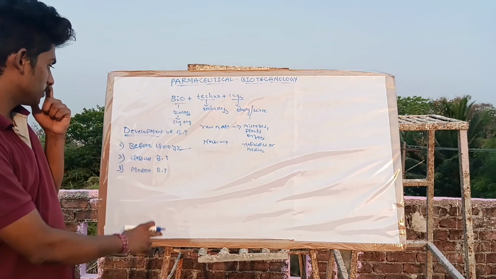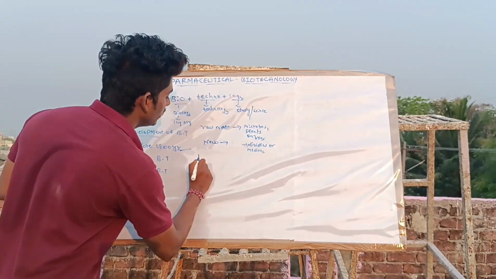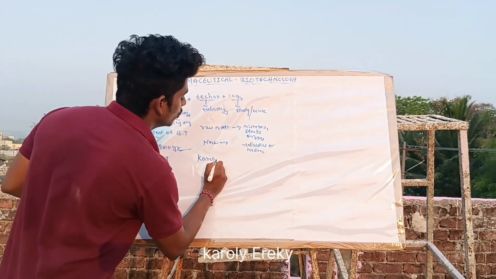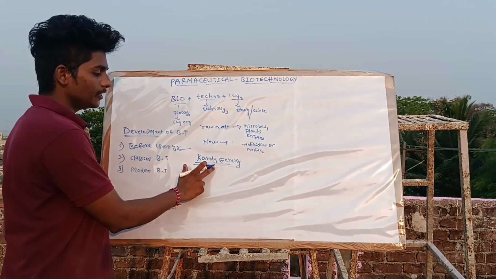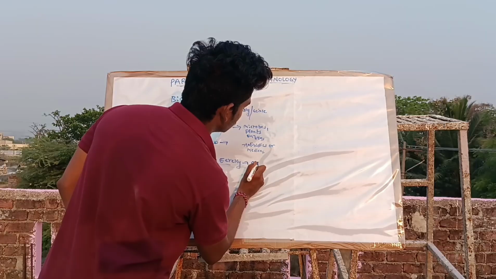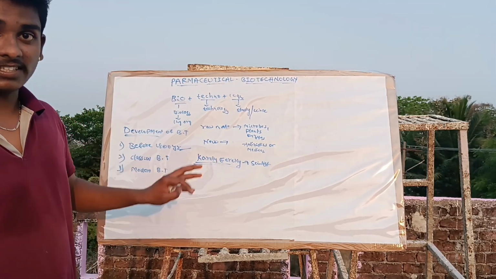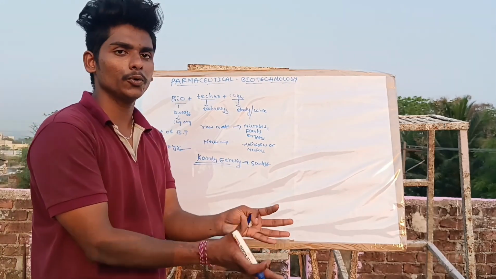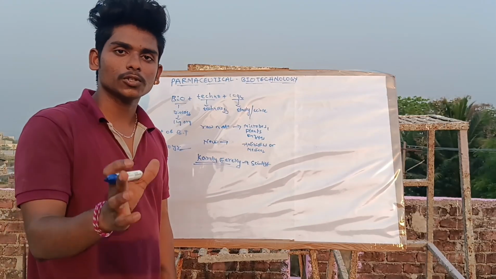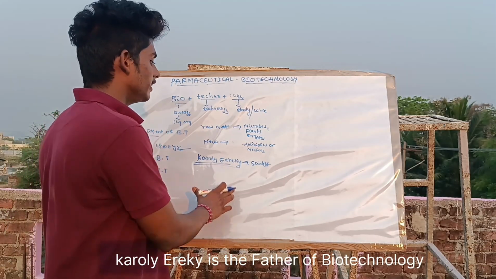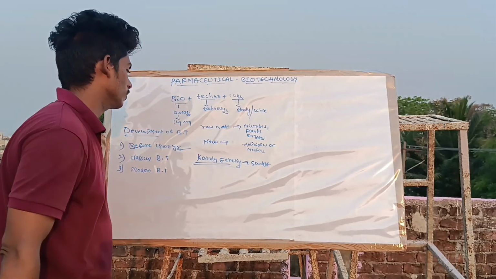First we go through before 1800s. What is happening before 1800s? A scientist named Karoly Ereky is the scientist who used the first word of biotechnology, and he is also called the father of biotechnology. In 1919, he used the word biotechnology.